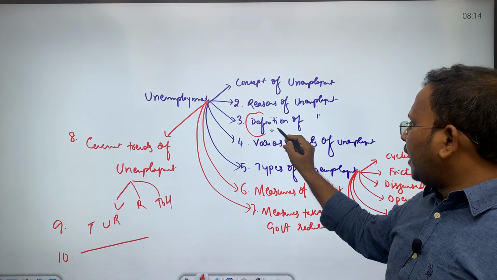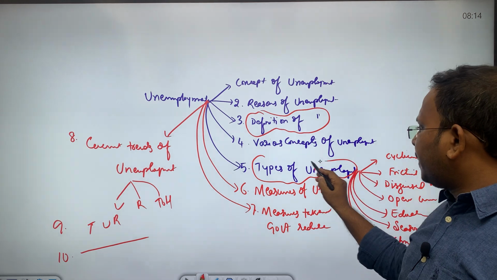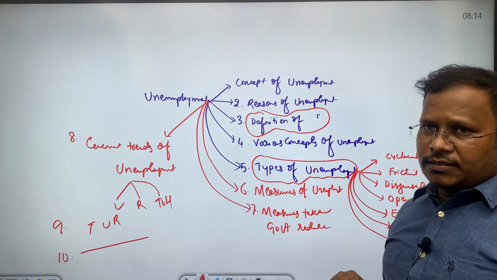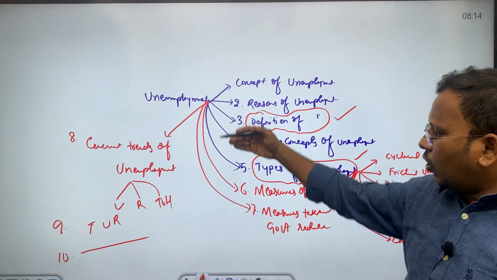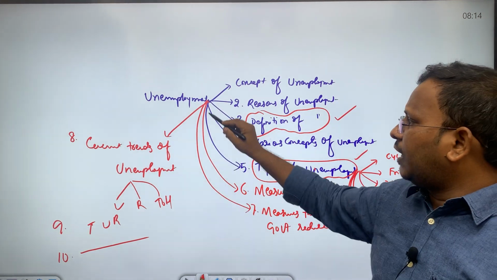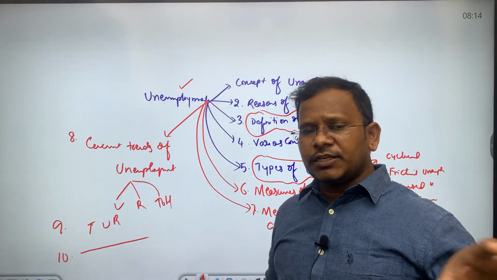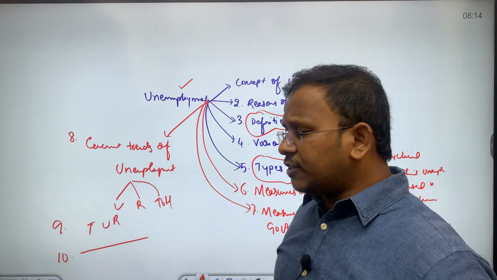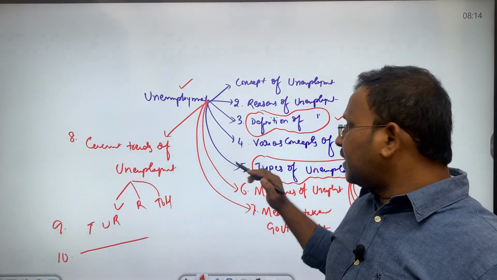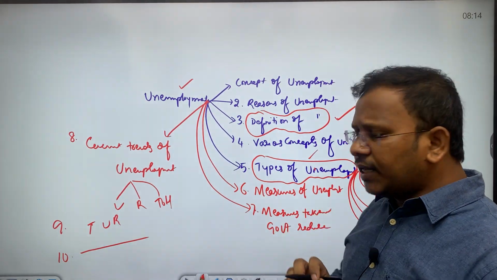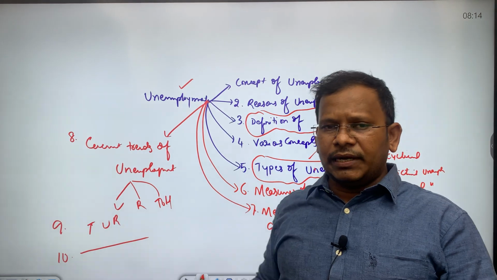Now the definition of unemployment will be studied separately, and the types of unemployment will also be studied separately in our discussions. Along with the definition and the types of unemployment, we will also be studying various other concepts related to unemployment, because based on previous year questions and other examination questions, there are many more questions which have been asked on unemployment. That is the reason why, instead of just studying the definition and the types of unemployment, we will also be studying the other concepts of unemployment.